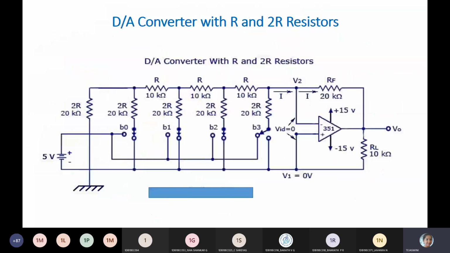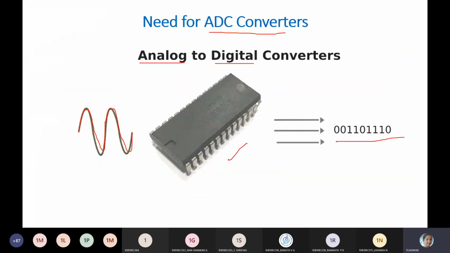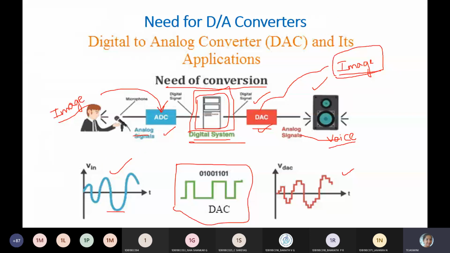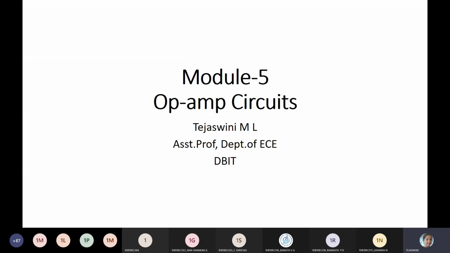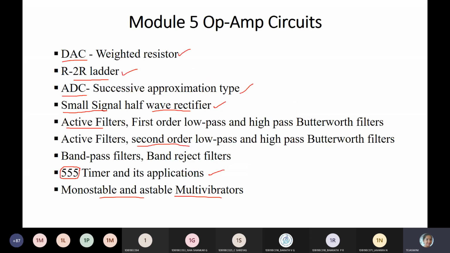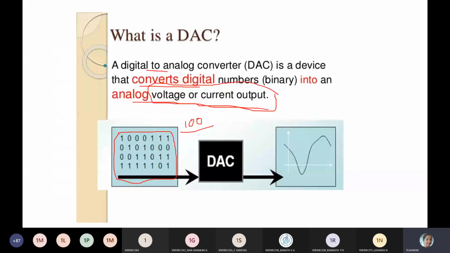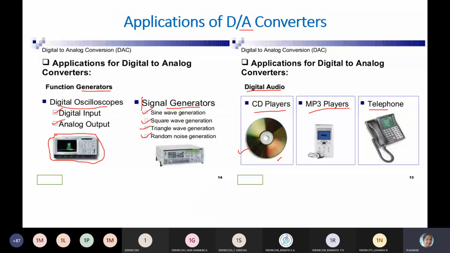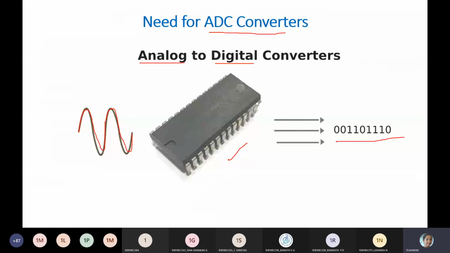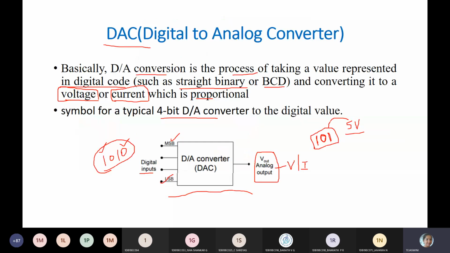So we discussed module 5, op-amp circuits. This is about digital and analog signals and why you require the need for conversions. It may be ADC or DAC, and we discussed applications. It may be used in function generators or in digital audio like CD players, MP3 players, telephone and digital oscilloscopes. And we require an ADC also. This converts analog to digital, and I discussed the generalized digital to analog converter.